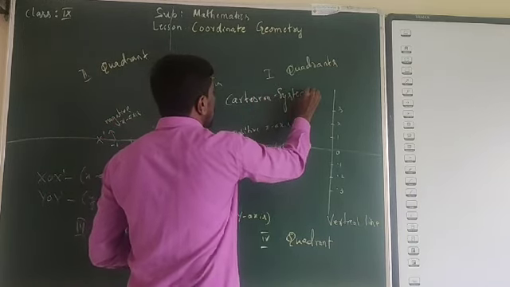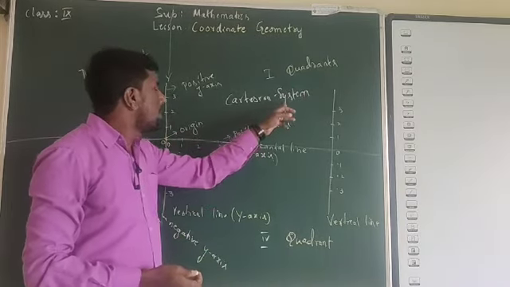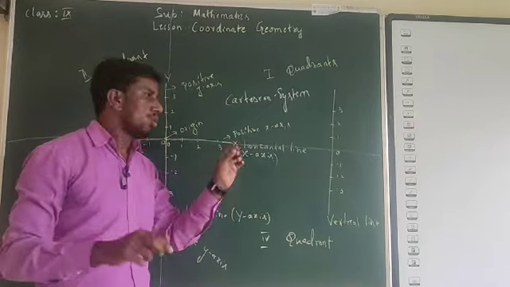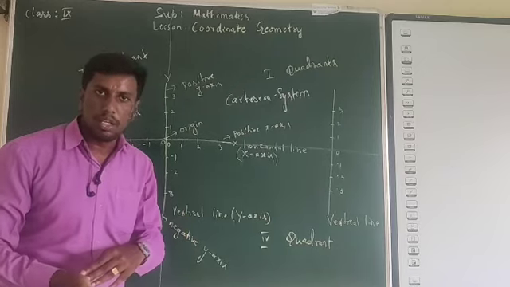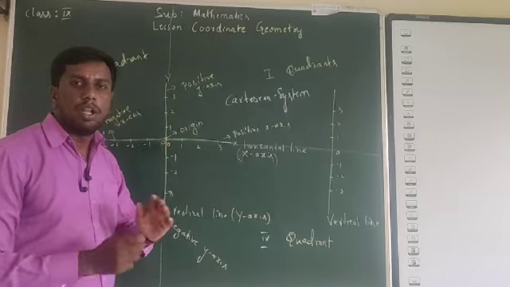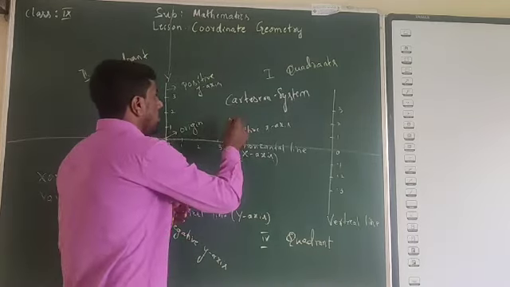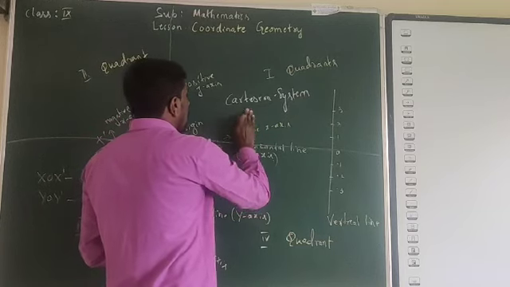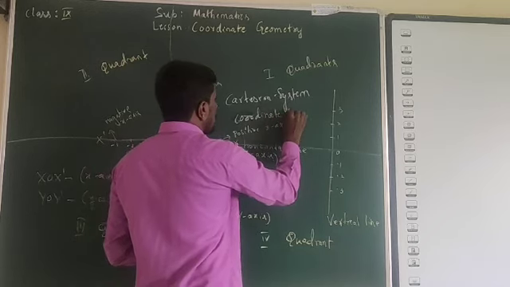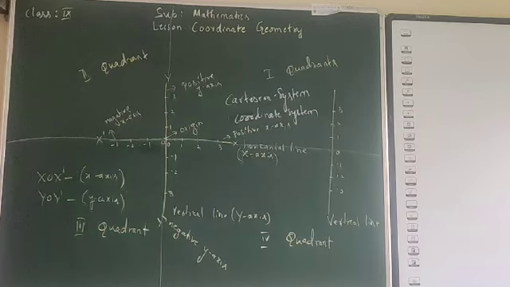Why is it called the Cartesian system? It is in remembrance of René Descartes. In the name itself we have Descartes. So in remembrance of René Descartes, the scientist who found this coordinate geometry, we call it the Cartesian system, or otherwise the coordinate system.